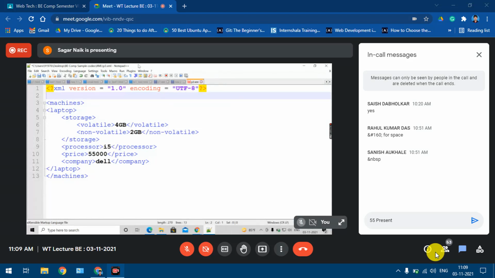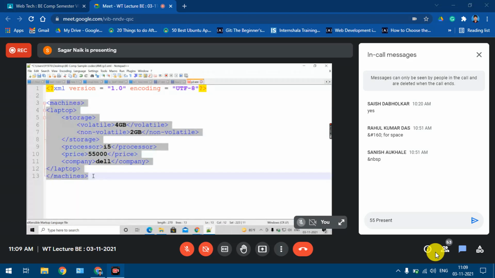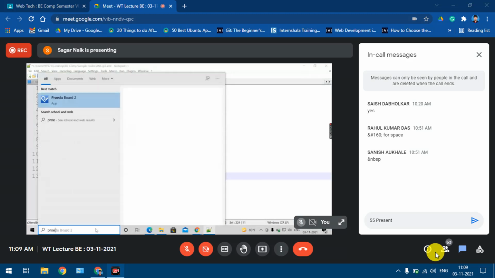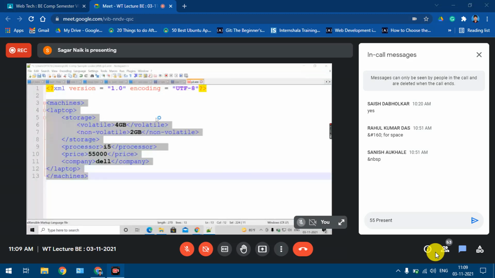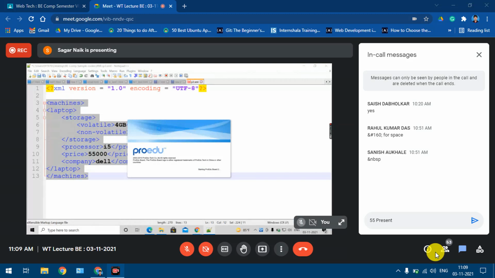Before you start writing the DTD, first thing you need to understand is the structure of the XML file. Even for exam, I'm saying first you need to understand the structure. Understood? So first on your rough page, you can just try to draw the hierarchy of this XML file or what they have given. And then start writing the DTD.